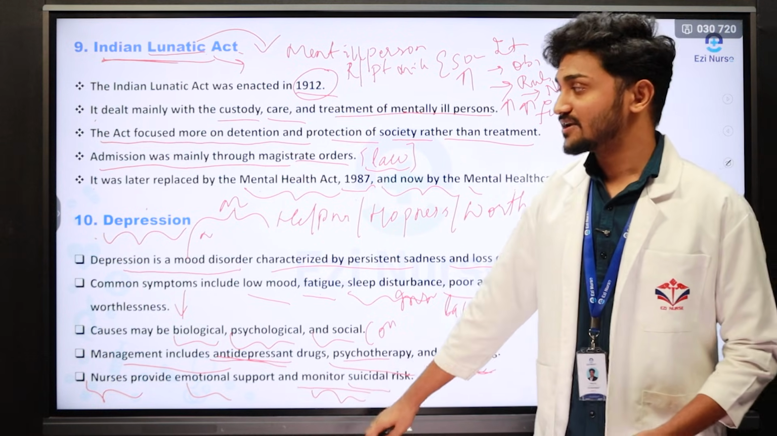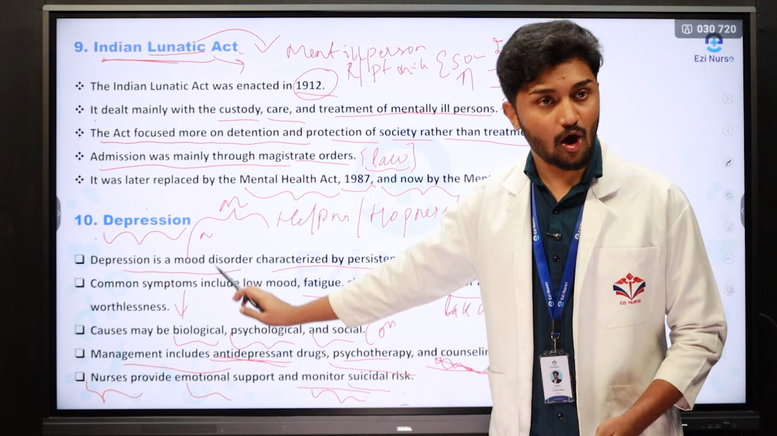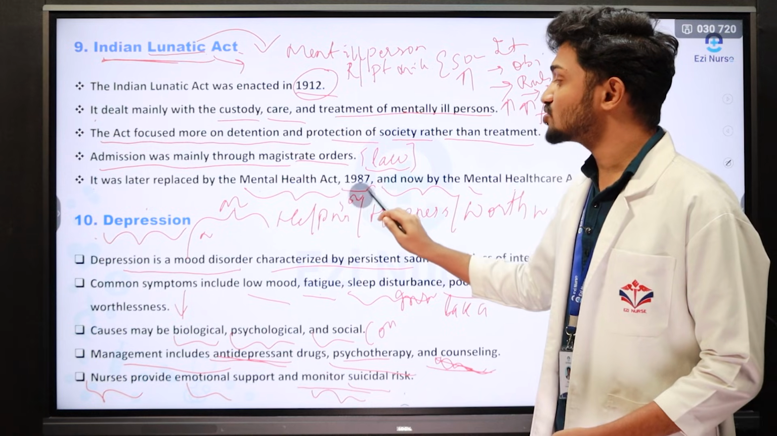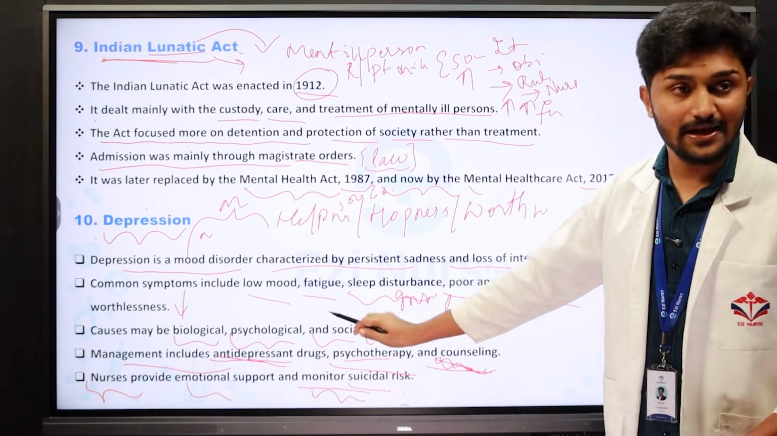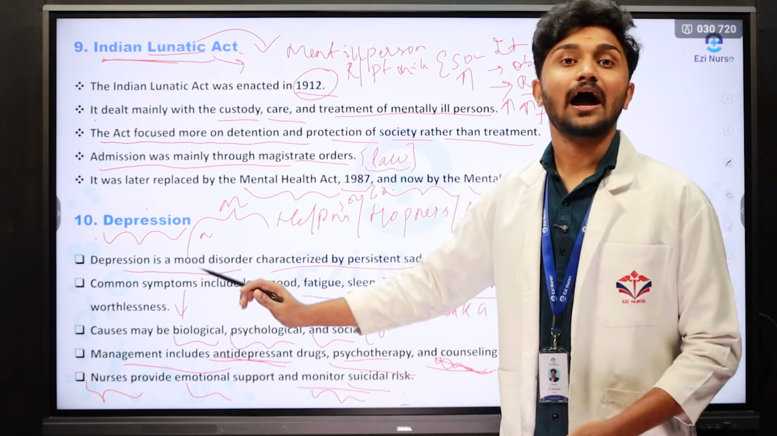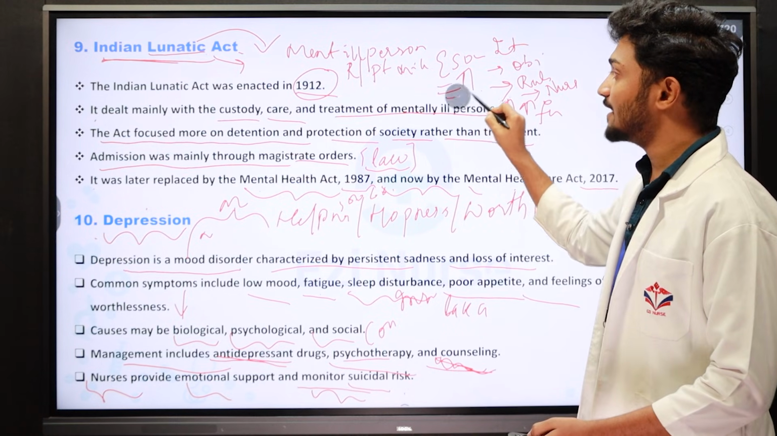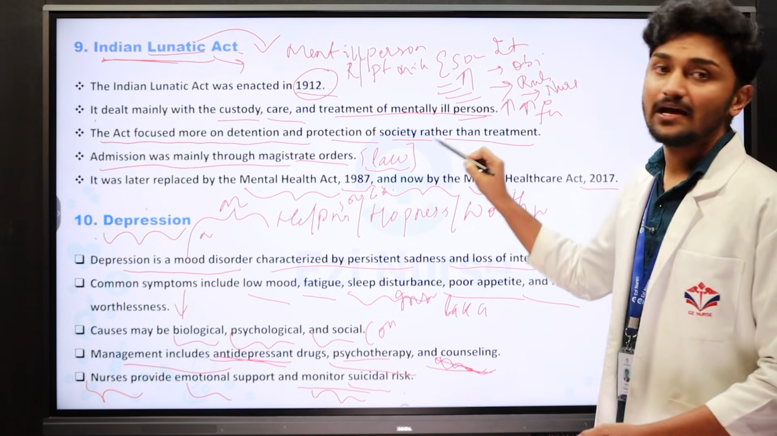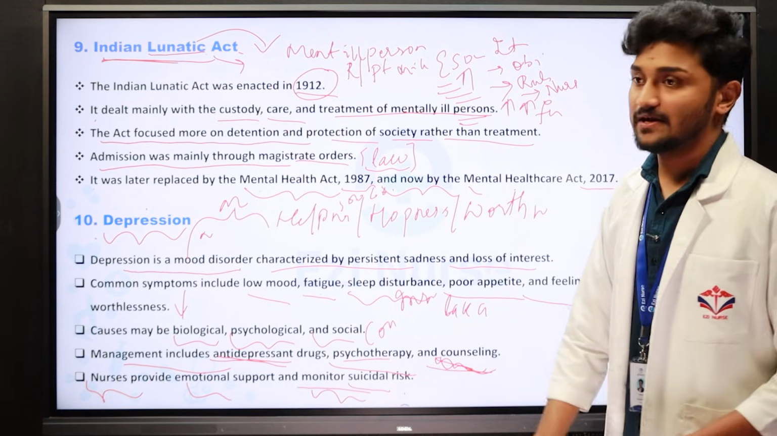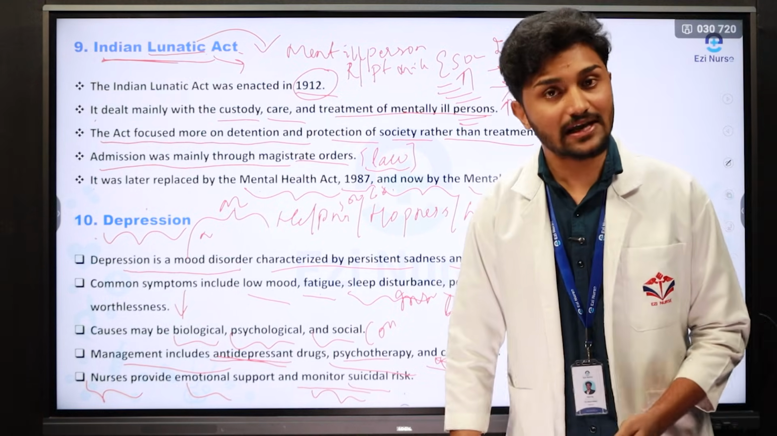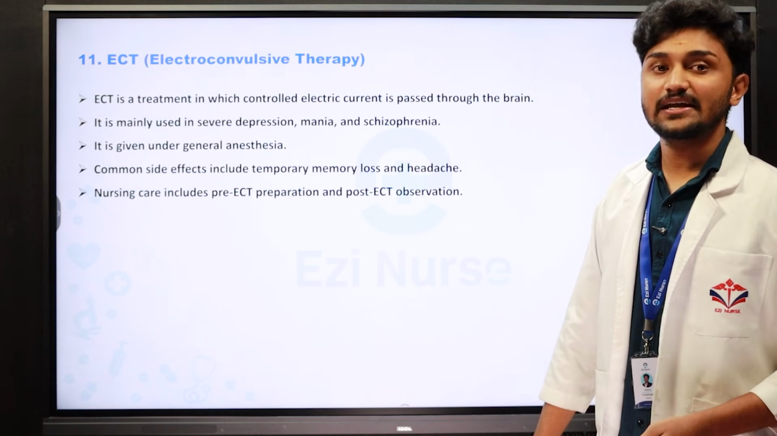This is regarding depression. While writing the answer, you need to elaborate. Nearly 500 to 600 words should be used. Along with that, you need to write and organize the answer in the form of introduction, definition and types, objectives and management. The last one is the nurse's responsibility. While writing the answer, you should organize the answers. Let's move on to the next question.